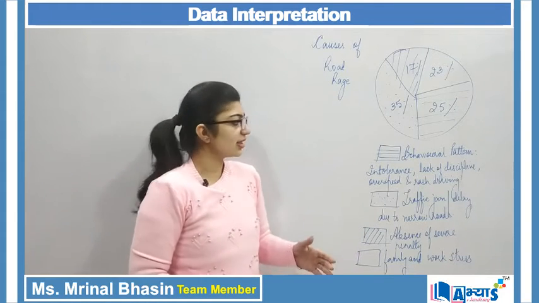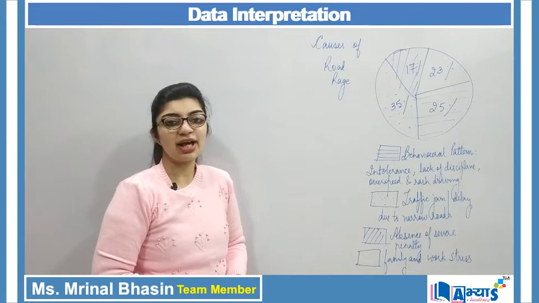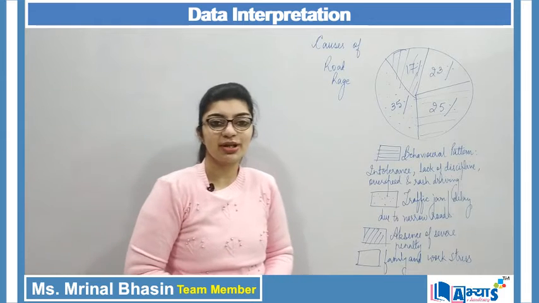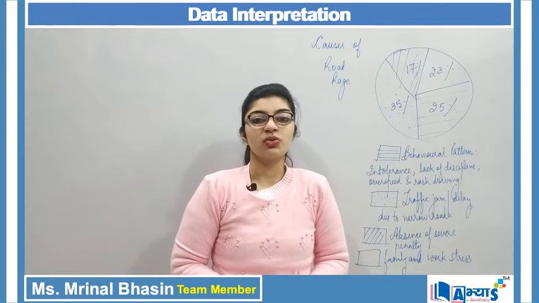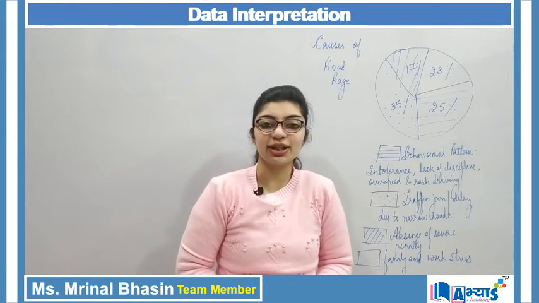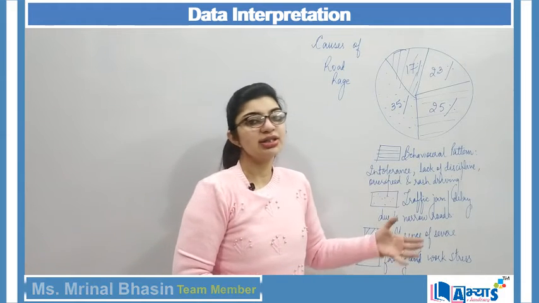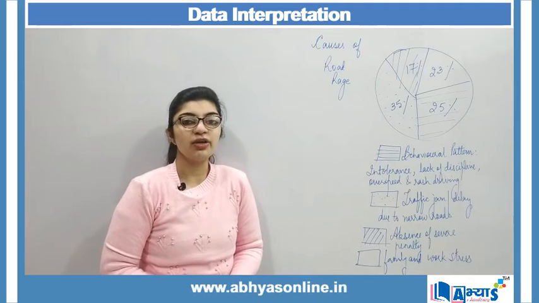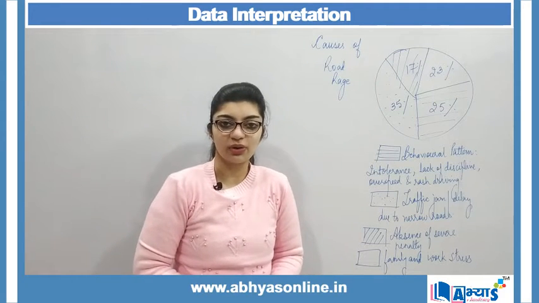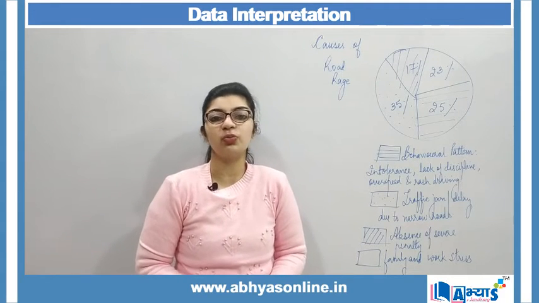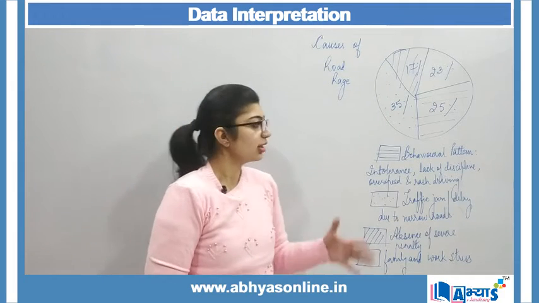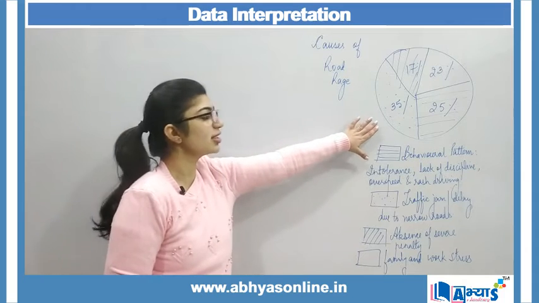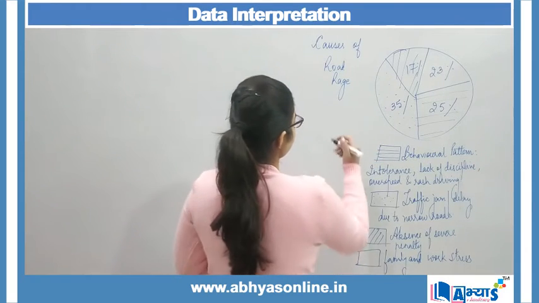Now let us take a look at the example that I have just provided. This question is the same question which is available in the content section. Once you visit the content section and click on data interpretation, the same question along with the answer is available over there. If you want to take a complete look at the question, you can go and visit the content section. Now here the question says, we all know that this is a pie chart, right? This is a pie chart.